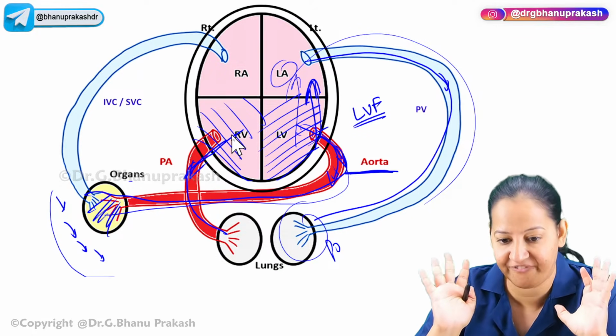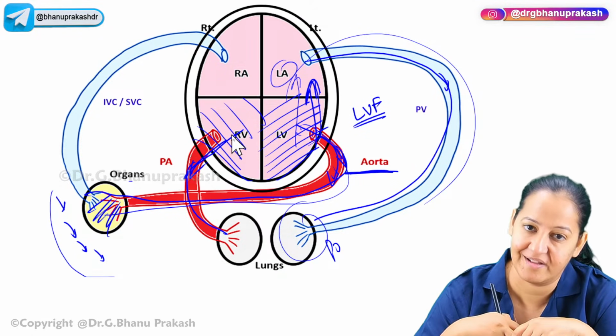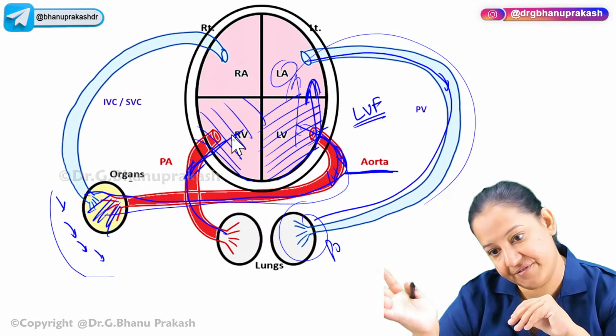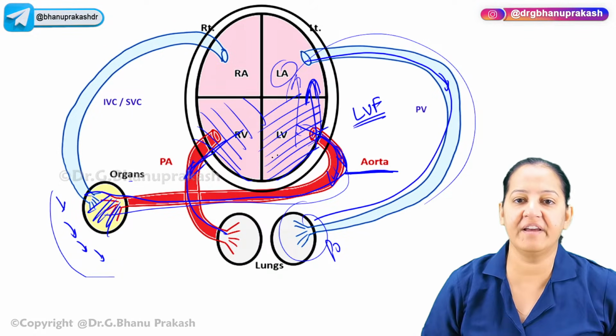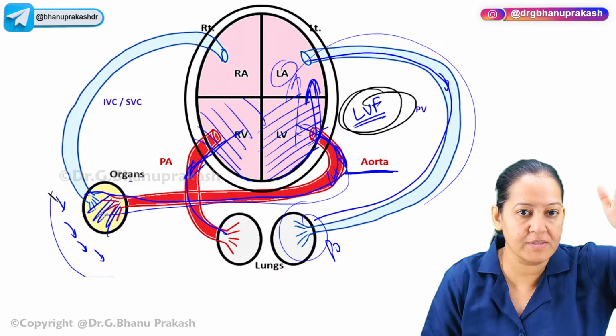We are teaching you heart failure. First you understand what heart failure is, then I will teach you the drugs acting on heart failure. So I told you two types of heart failure: left heart failure and right heart failure. In left heart failure, what are the complaints? Blood is not going ahead, so all the organs are receiving less blood.